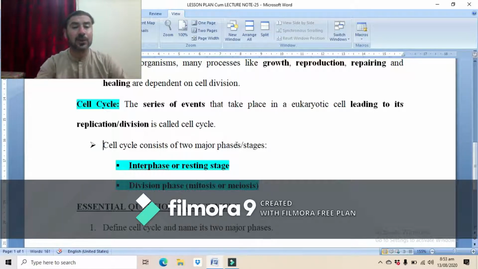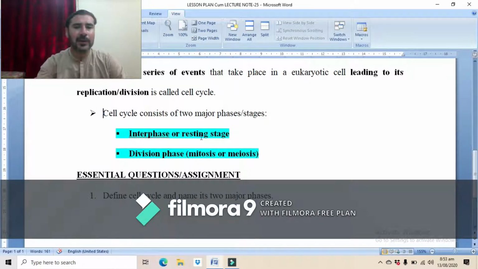Now, cell cycle consists of 2 major phases or stages: the interphase or resting stage. We will study this in detail in the next lecture. Interphase or resting stage is basically the preparatory phase. In this phase, the cell prepares itself for division, and the second is the division phase, which may be mitosis or meiosis. There are two types of division. So in the division phase, the actual division takes place.